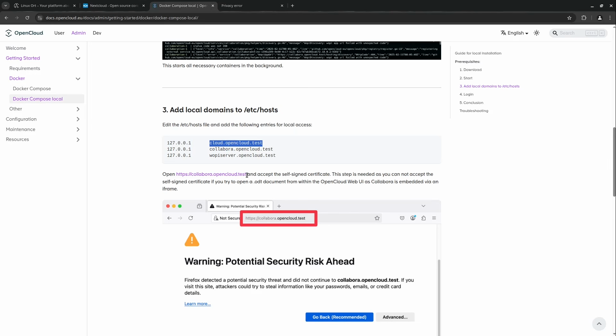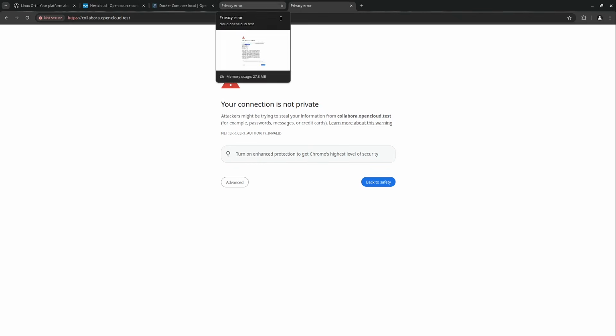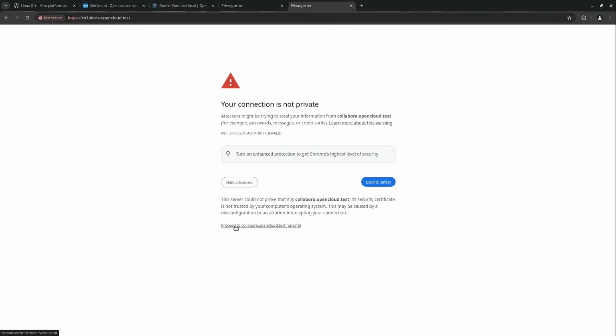But at first we need to go to collabora.opencloud.test, so I open up this address here, and then I click on advanced, and then select proceed to collabora.opencloud.test.